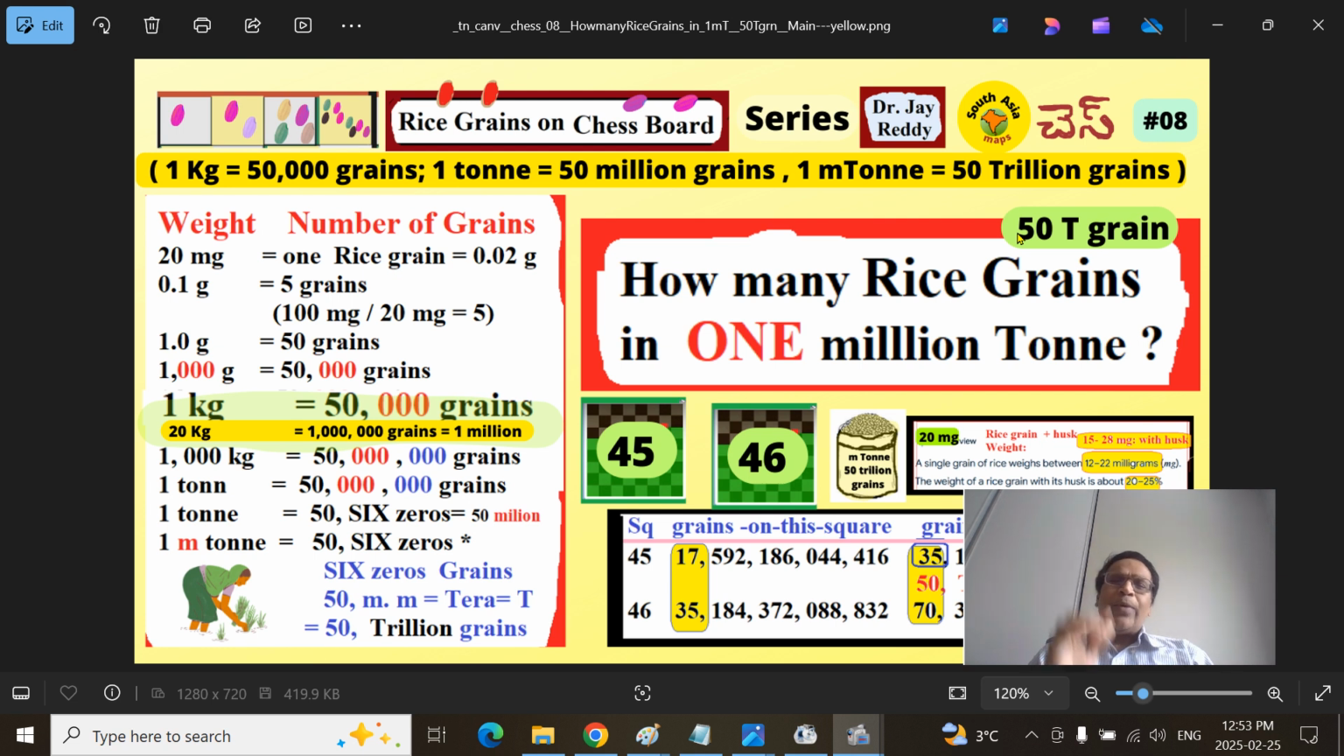Excuse me for my allergies. Why I have chosen 1 million ton is that it is the standard way of measuring the rice or wheat or sorghum harvest globally. The ton is a standard metric system unit that contains 1,000 kilograms, a ton, and 1 million tons.